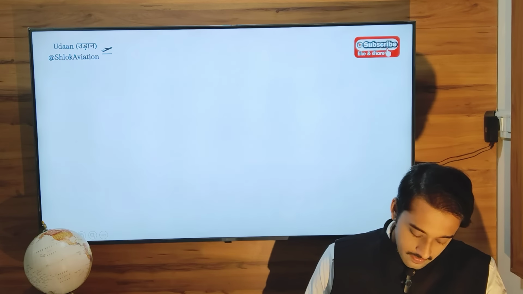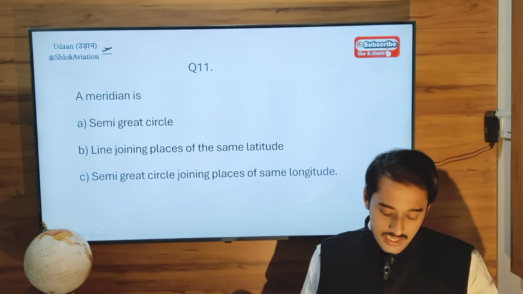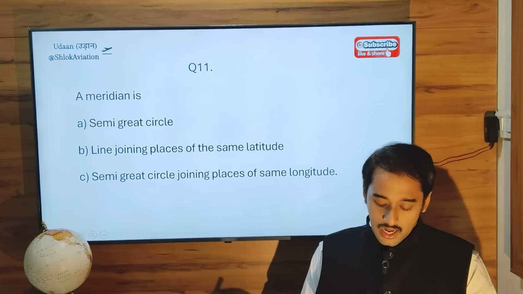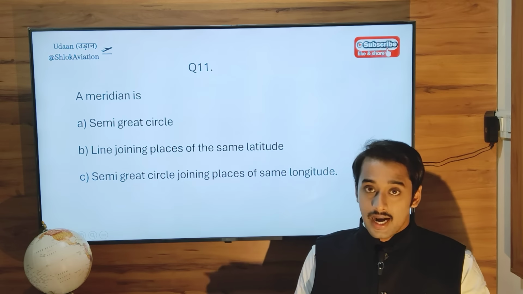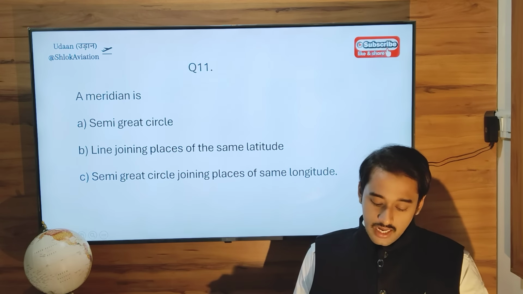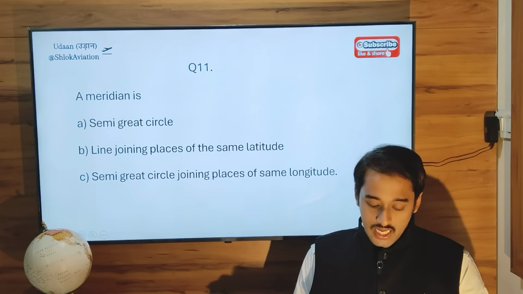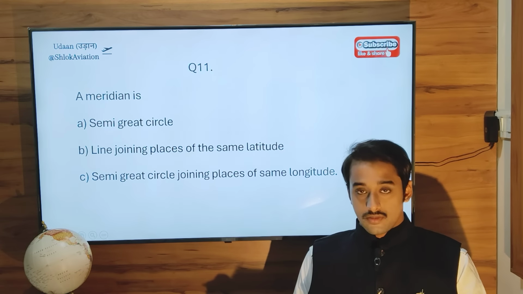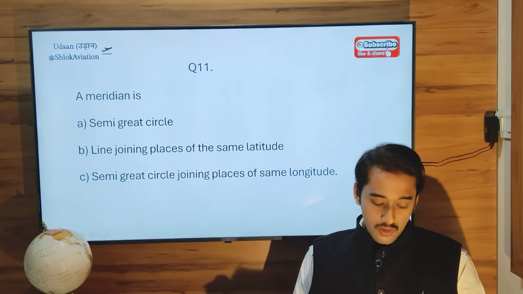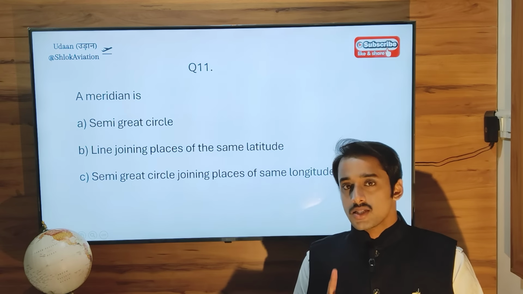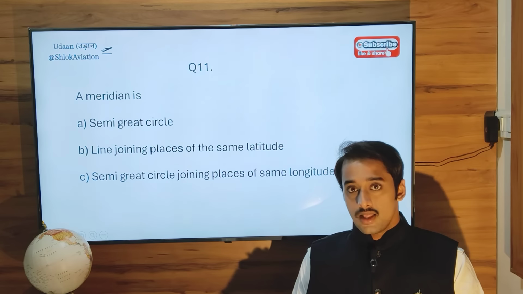Question 11. What is a meridian? Is it a semi-great circle? Is it a line joining places of the same latitude? Is it a semi-great circle joining places of same longitude? Joining places of same longitude. By definition, a meridian alone is not a great circle.